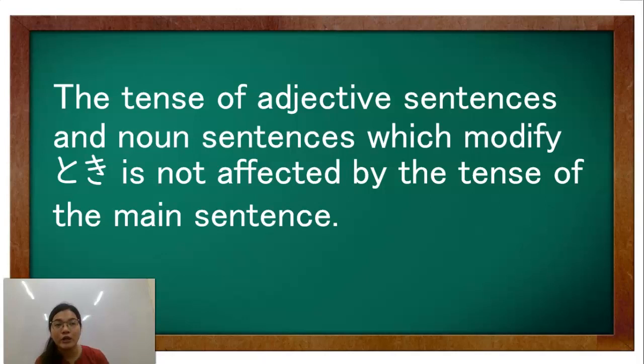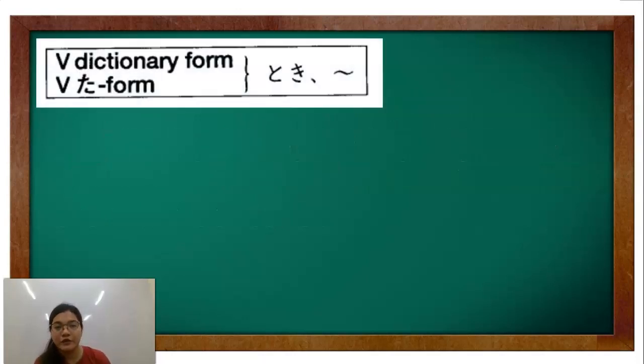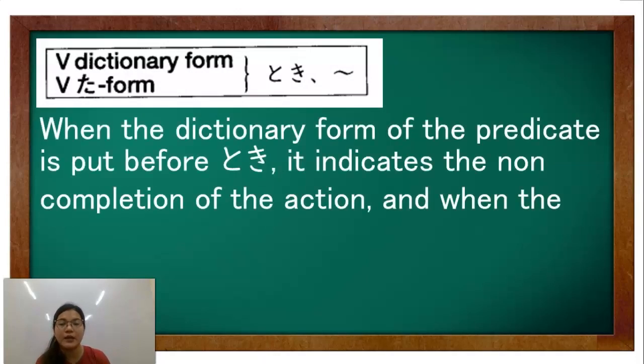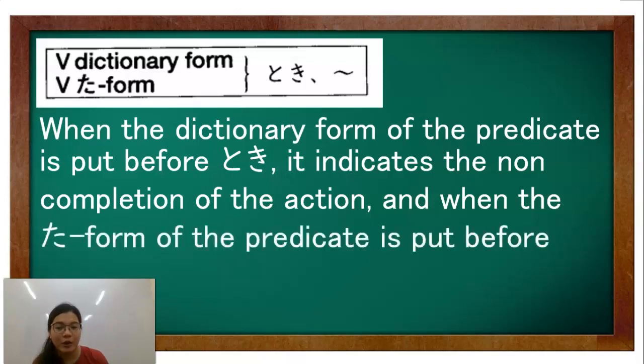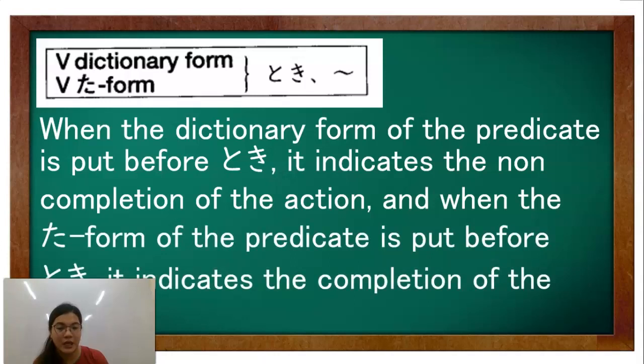Kung ano yung tense na ginamit sa sentence natin, it's either past, future, or present continuous tense. Same, na naka-plain form siya when you add toki. Here's another use of toki when you use it with the verb dictionary form and verb ta form. When the dictionary form of the predicate is put before toki, it indicates the non-completion of the action, and when the ta form is put before toki, it indicates the completion of the action.